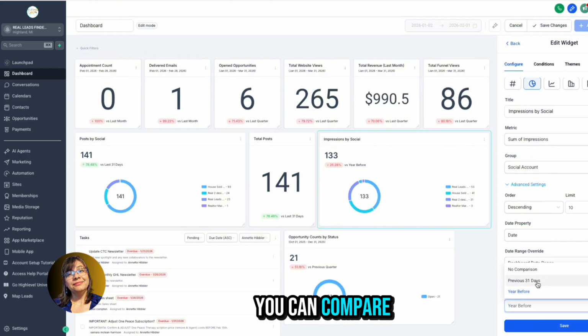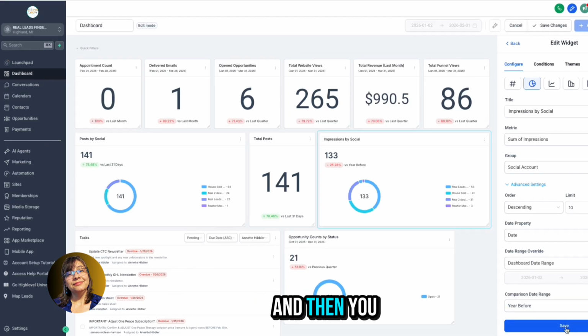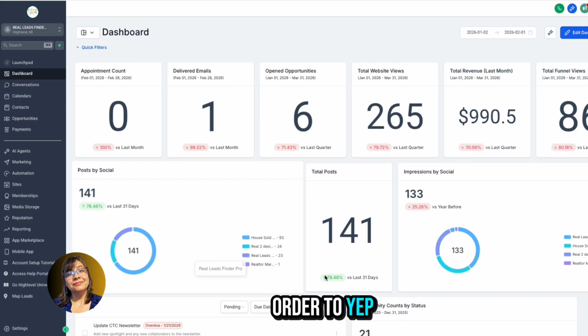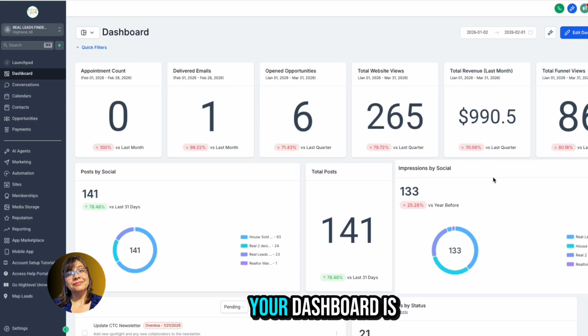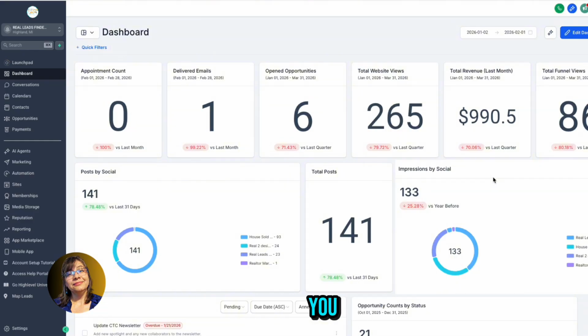You can do a monthly comparison or yearly or quarterly or no comparison at all. And then you would save it. And always, guys, I just want to point this out. It's not enough to save it here. You have to save up here where it says save changes in order to, see, and the whole thing, your dashboard is customized to you.